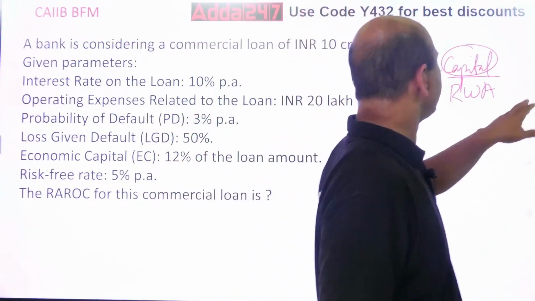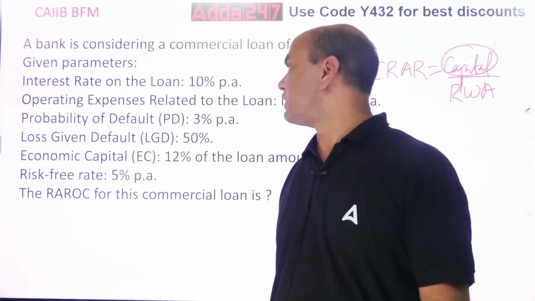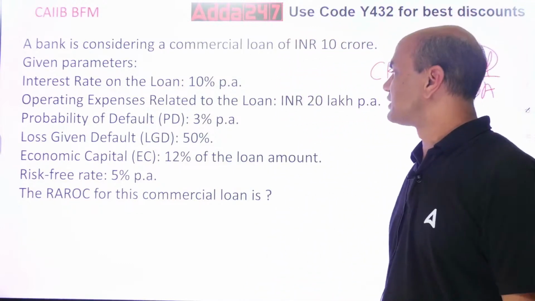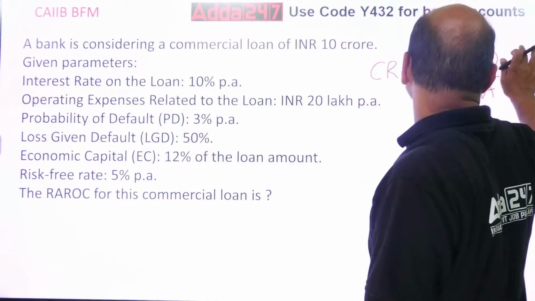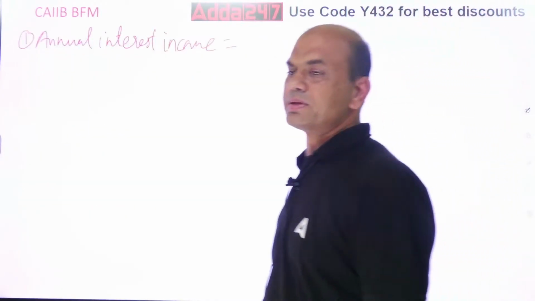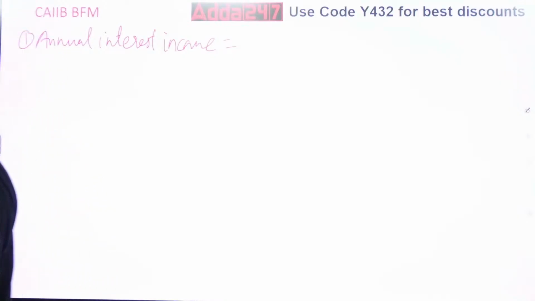10 crores, sorry. 10 crores and the rate of interest given is 10%. Okay, 10 crores, 10%. Find this. Get the answer.